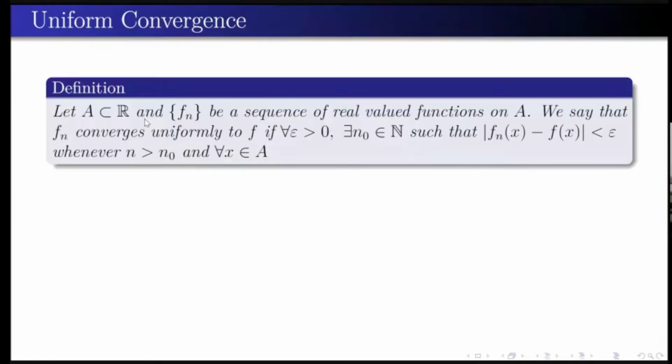Now we can move to uniform convergence. The last definition we were trying to say is that Fn converges to F pointwise means at each point it will be a sequence, and that sequence should converge. We all know the definition of a sequence and of convergence of a sequence. So Fn converges to F pointwise if for each x that sequence converges. Uniform convergence is a very strong notion, where it is not depending on the point. The function itself is converging to some other function. I will explain its definition.